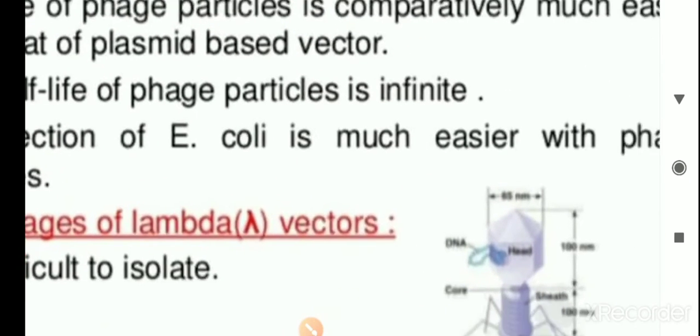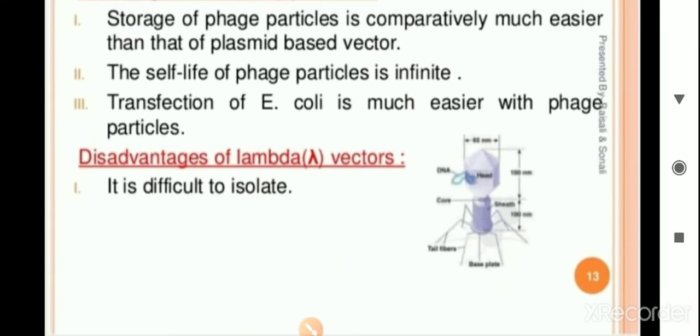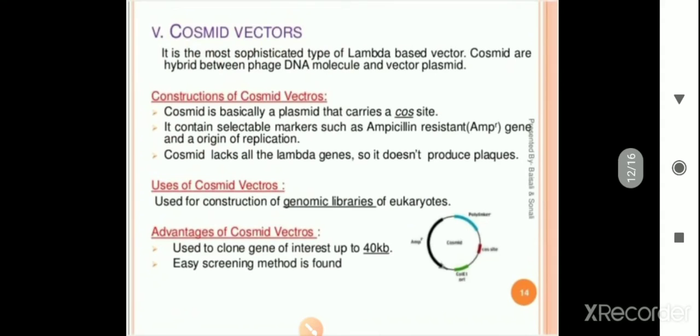And see here, this is a diagram of the bacteriophage. A hexagonal, benzene-like structure is the head, then a neck region is present, with a core surrounded by a sheath, which contains DNA, and the tail fibers or tail plates, which are useful for attachment to the bacterial cell membrane. And a disadvantage is that it is more difficult to isolate than pBR or pUC vectors.